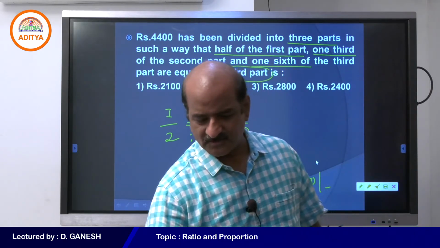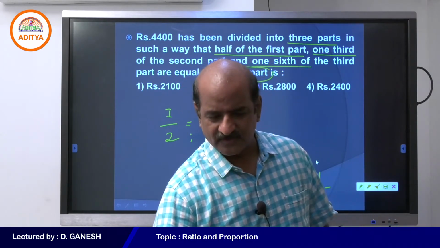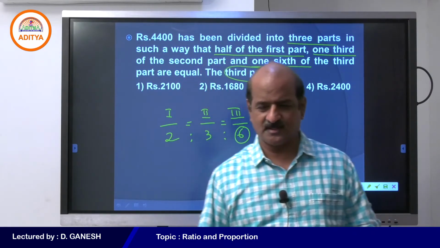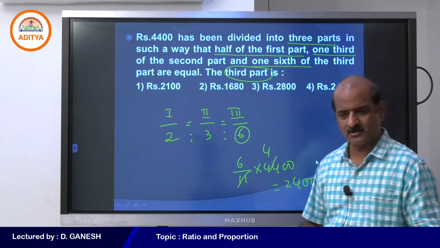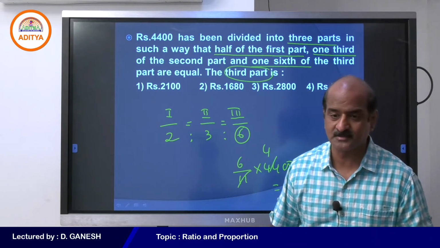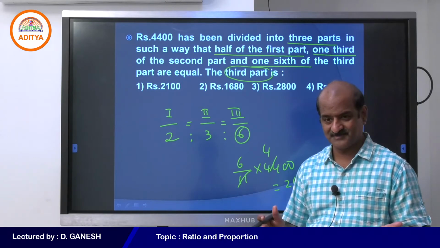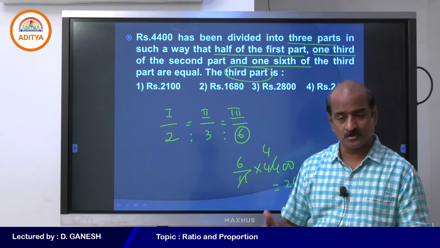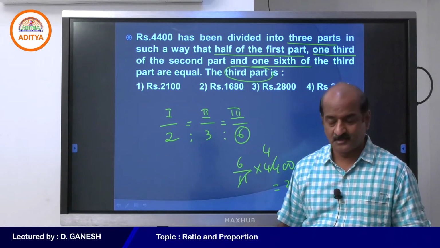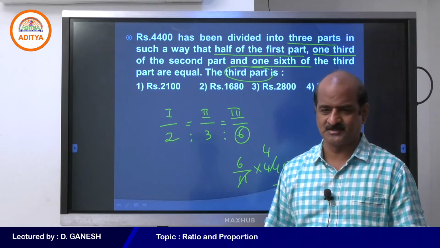I hope you understand the point, right? Good, very good student. Yes, I appreciate that. Now I think we are going in a very good direction. You are given some amount, you are asked to divide. The only thing is the ratio, but the ratio won't be given to you straight away. You should be able to understand the ratio with the help of the condition that is given to you.